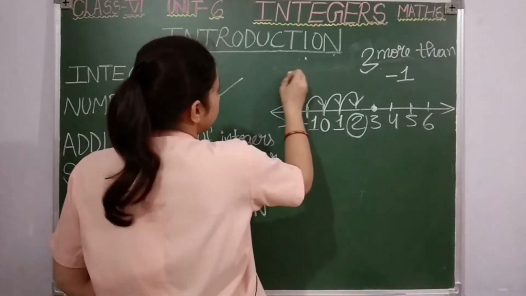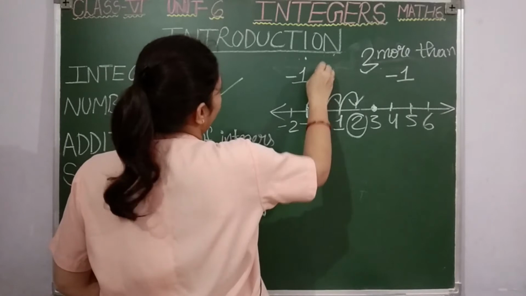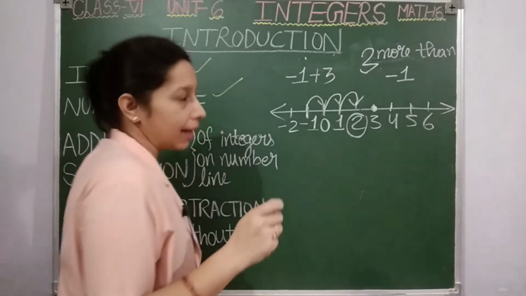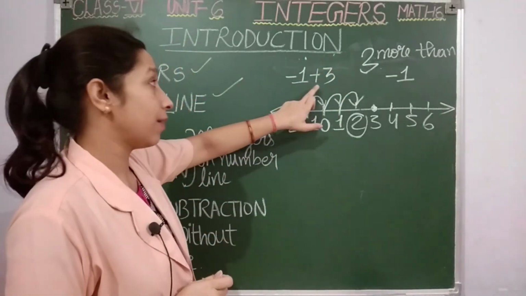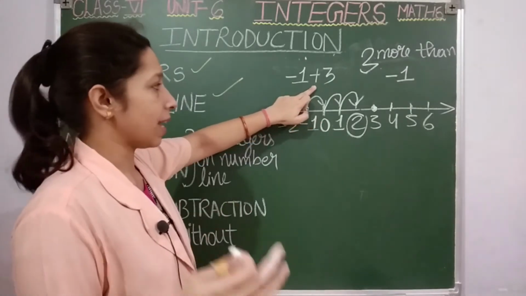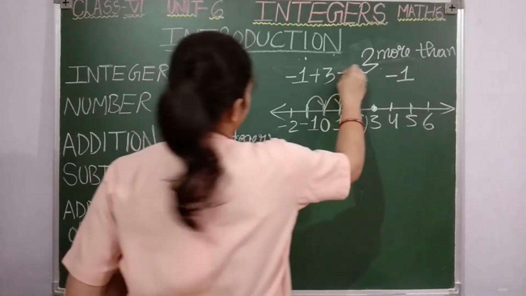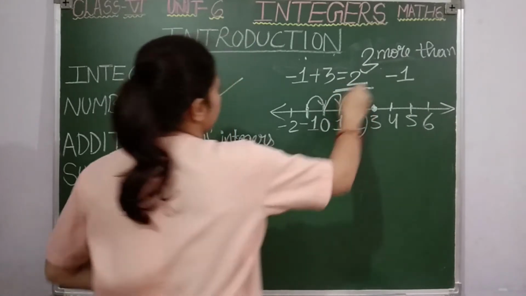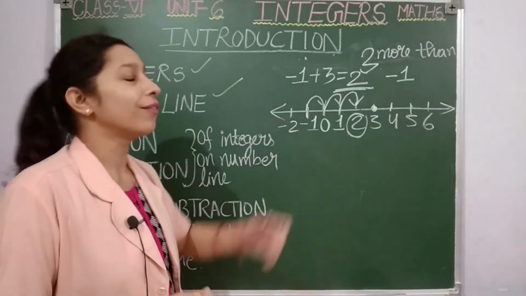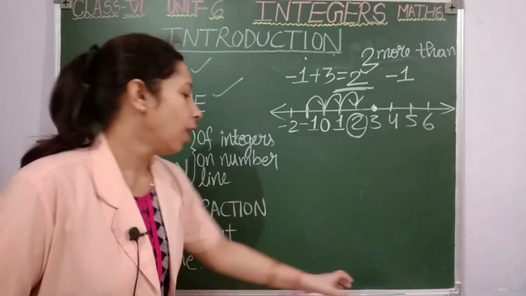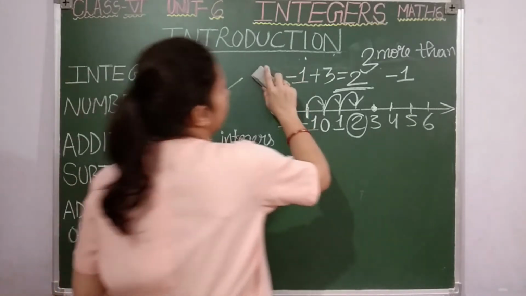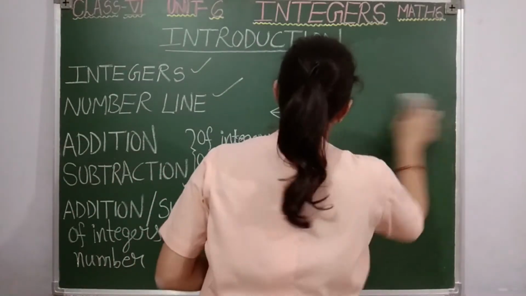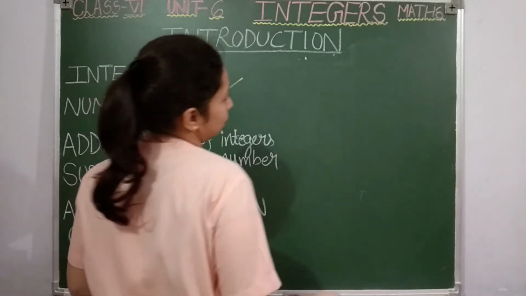So -1 plus 3, this is what we did. We started from -1, then we took 3 more steps. Then where have we reached? We have reached 2. So this is your answer, the addition which you have done on the number line. Clear students? Okay, so this was the addition on the number line. Now let us see one more example, now for subtraction.